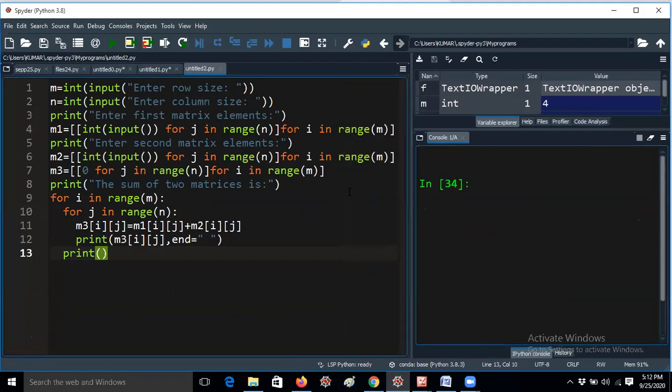She submitted the code again. So this is the matrix addition program.